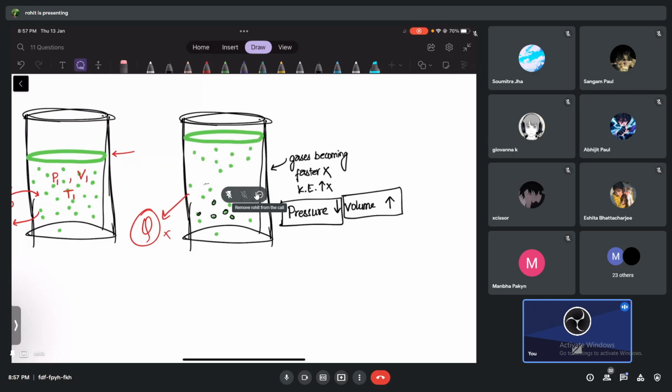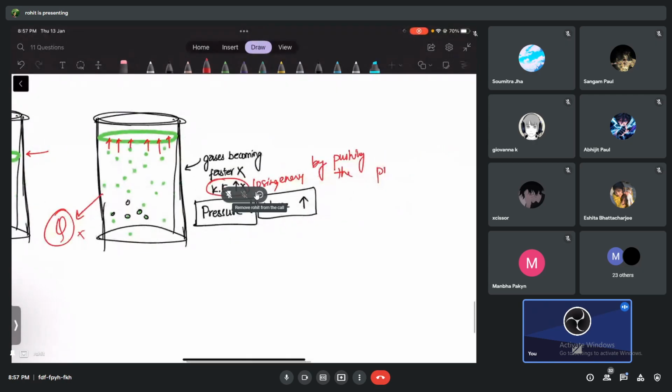Now look at this. The gas molecules cannot lose heat to the surroundings, but do you agree with me that the gas molecules are losing energy by pushing the piston or not? Losing energy by pushing the piston.